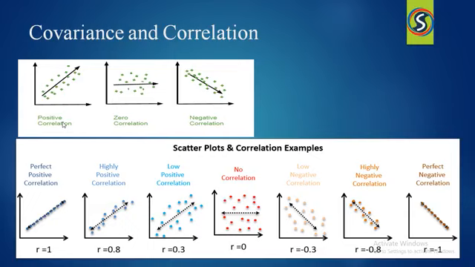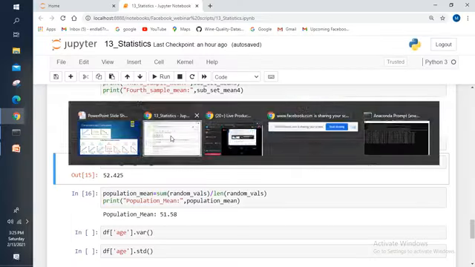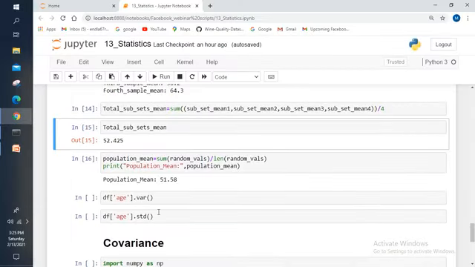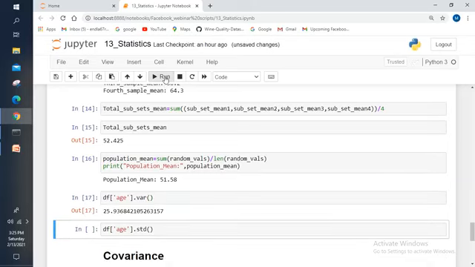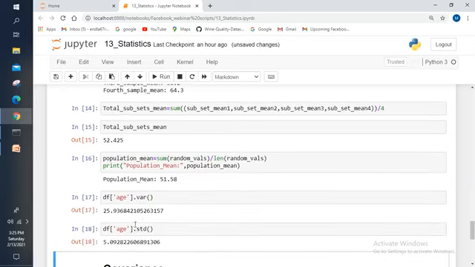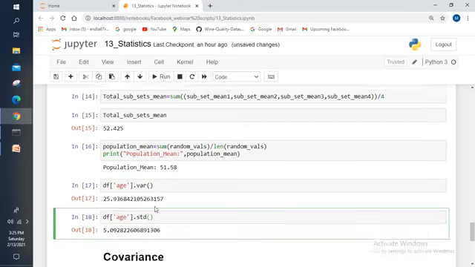Okay. Before going to discuss the covariance and correlation, let me tell you how to calculate the variance and standard deviation by using Python. To calculate the variance and the standard deviation, we use the var function and the std function. Let me execute these two. Here the variance is 25.93 and the standard deviation is 5.09. Simply, you can calculate them by using the var function and std function.